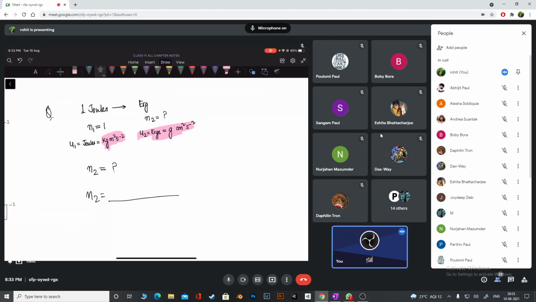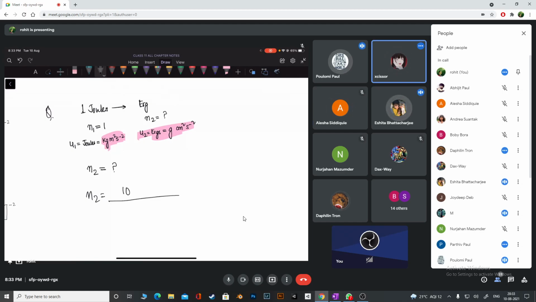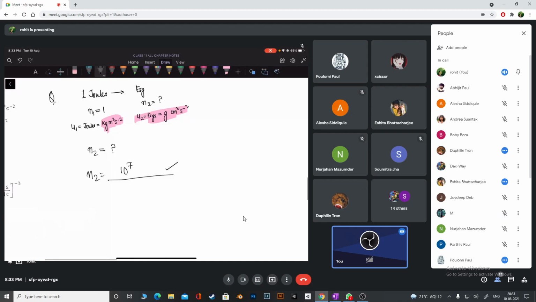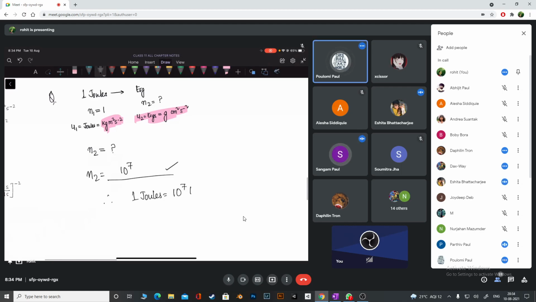Okay, if anybody wants to tell me the answer. N2 is equal to? 10 to the power 7. Okay, 10 to the power 7, yes. So our final answer will be therefore 1 joule is equal to 10 to the power 7 ergs. So we have converted, okay.